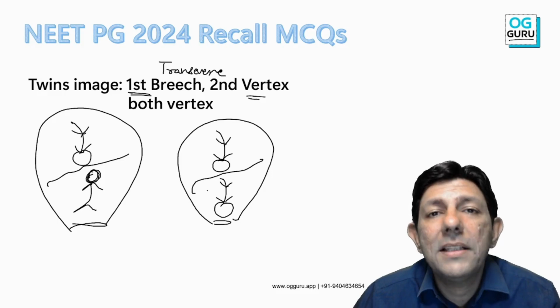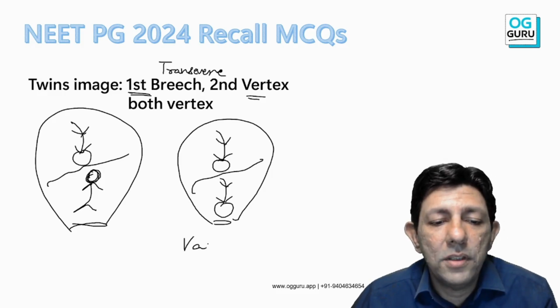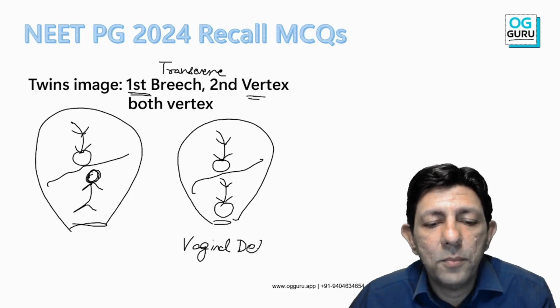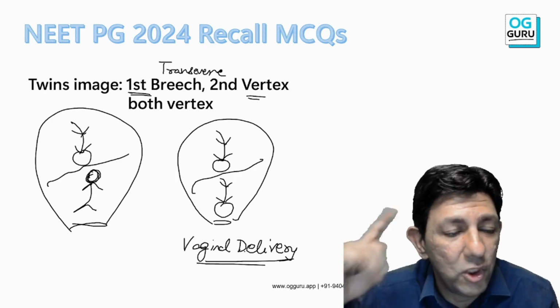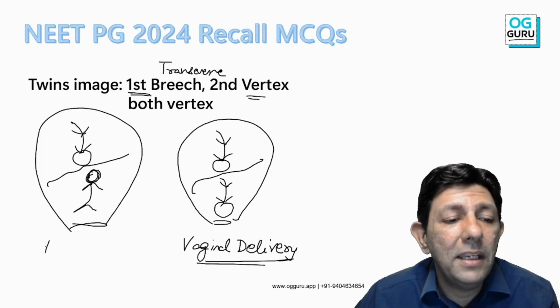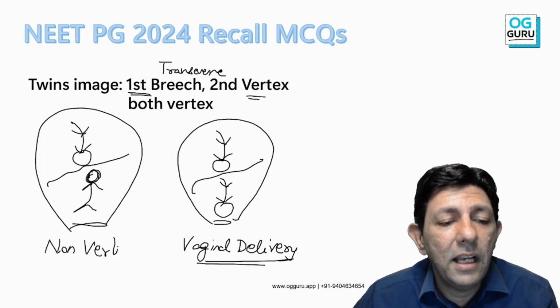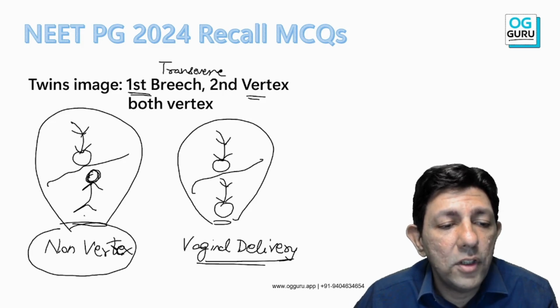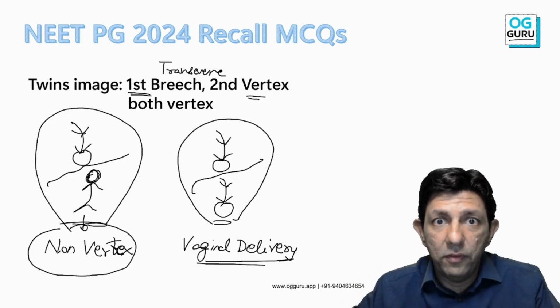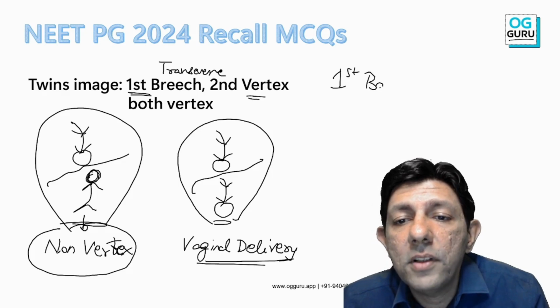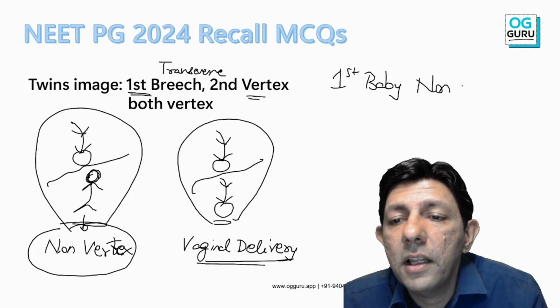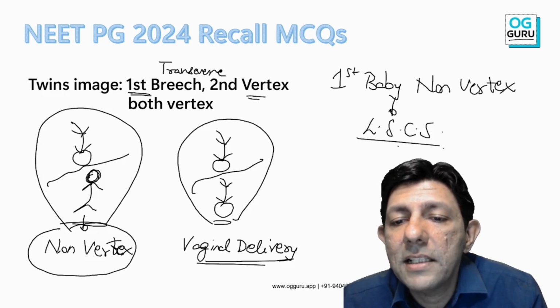Sir, when both the babies are in vertex, of course, here a vaginal delivery is possible, because route of delivery is decided by the position or presentation of the first baby. And when the first baby is non-vertex, it does not matter whether it was transverse or breech. The first baby is the one who is coming out first, जो नीचे है, one which I feel on PV. So what is the dictum? If the first baby is non-vertex, nothing to think, we will go for LSCS.